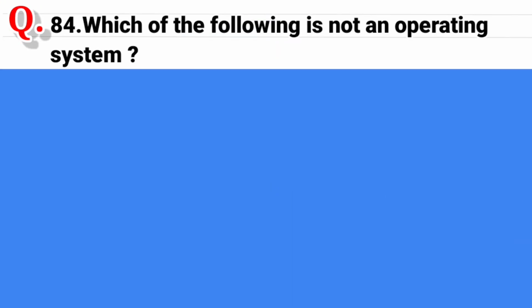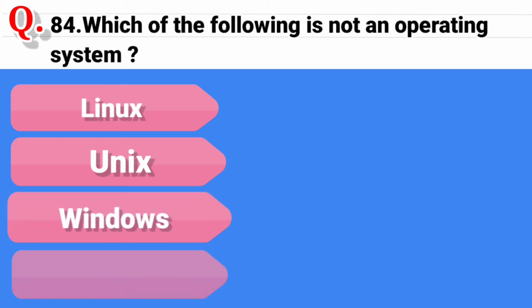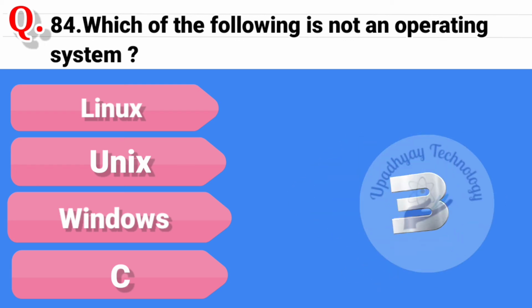Question 84. Which of the following is not an operating system? And the options are Linux, second option is Unix, third option is Windows, and the last option is C. And the correct answer is C.